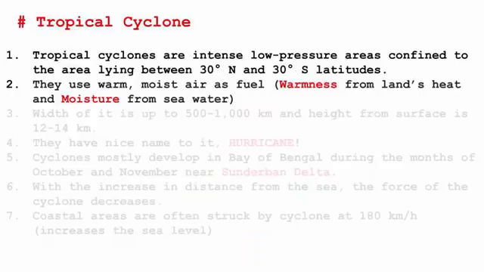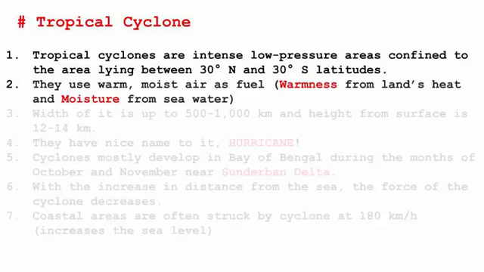Secondly, moisture. Moisture is always found near the sea area. So if you visit any beach, you'll see the humidity is very high. So what is humidity? Humidity is nothing but the amount of water vapor in the air, which is called moisture. So now you have understood the fuel part. What is needed to create a cyclone?